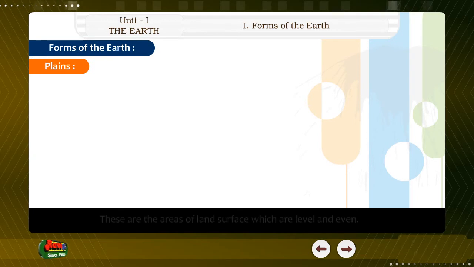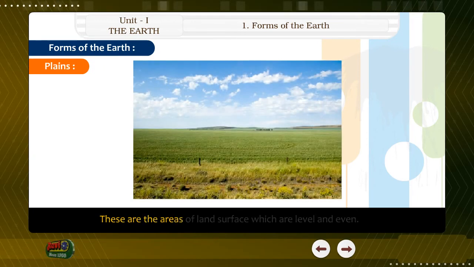Plains. These are the areas of land surface which are level and even. Plateaus. These are the highlands which rise above the surrounding area. They are flat. They are also called tablelands. Deserts. The places which are sandy plains with little rainfall are called deserts.